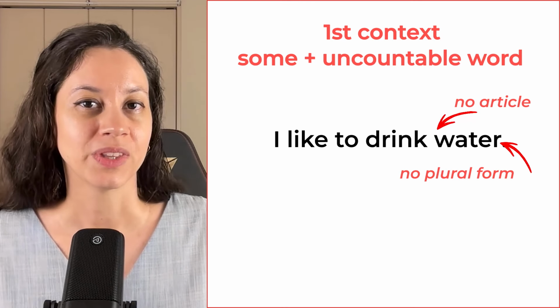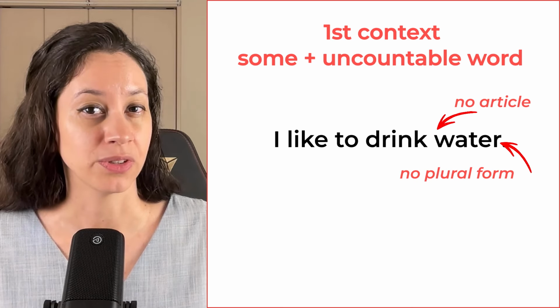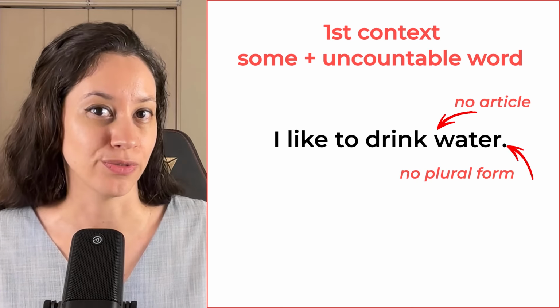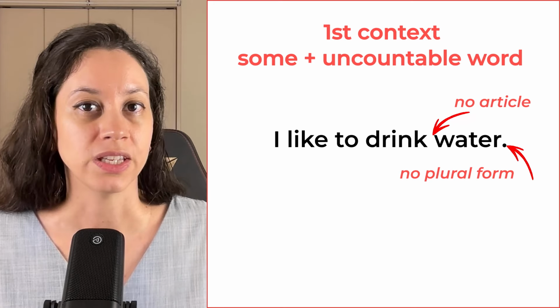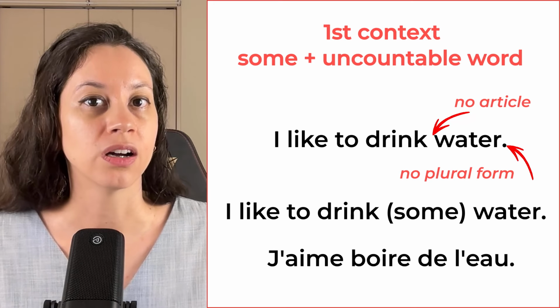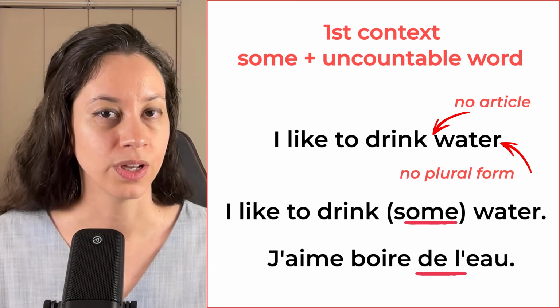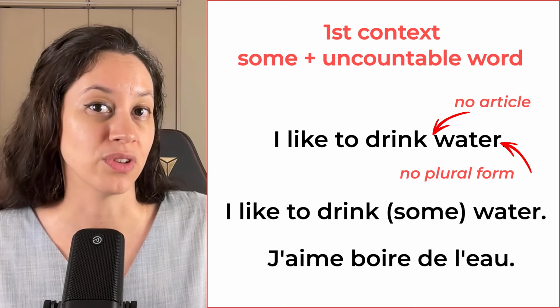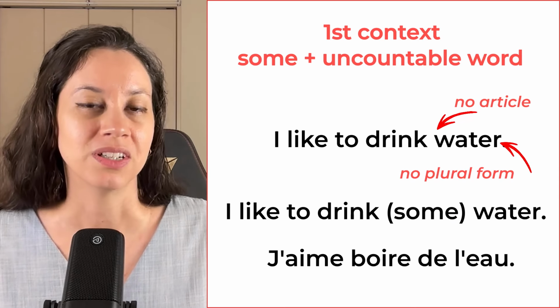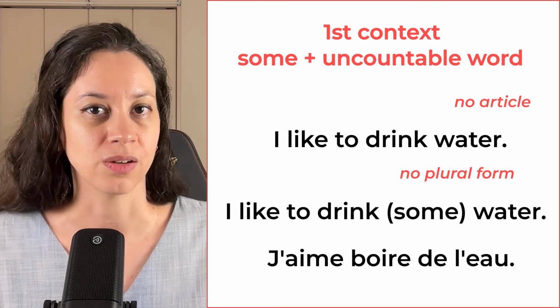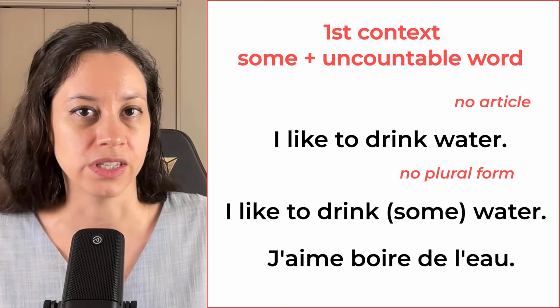So eau is a vowel sound. That's when I'm going to use the contracted form. So I'm going to say here, j'aime boire de l'eau. We don't say j'aime boire eau. We need something in front of the noun. So here, literally, it's I like to drink some water, but in English, you usually say I like to drink water.